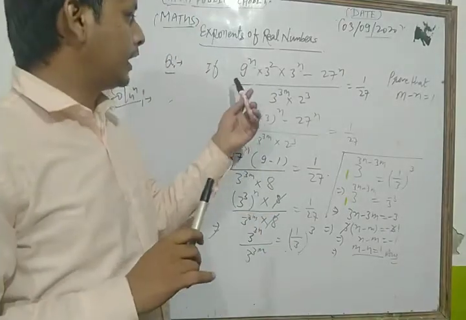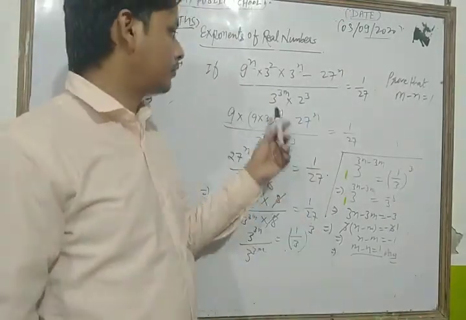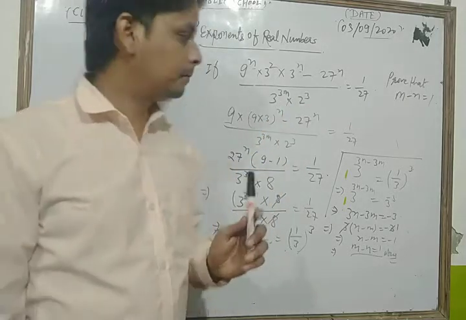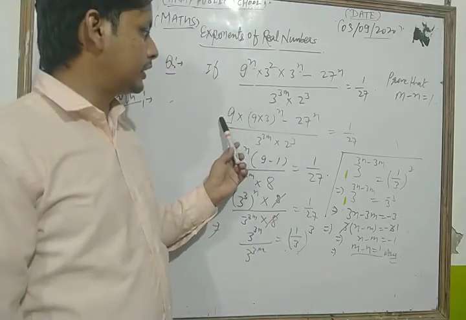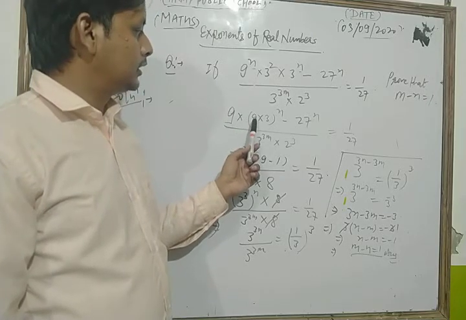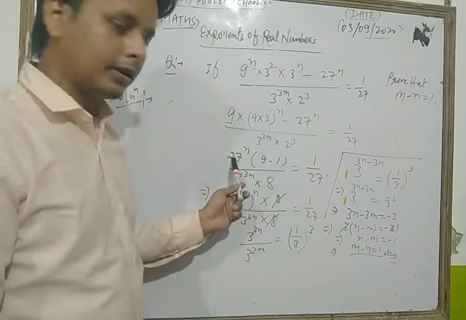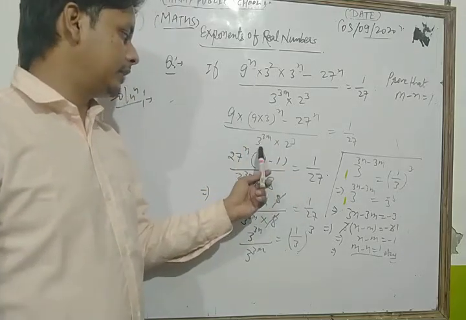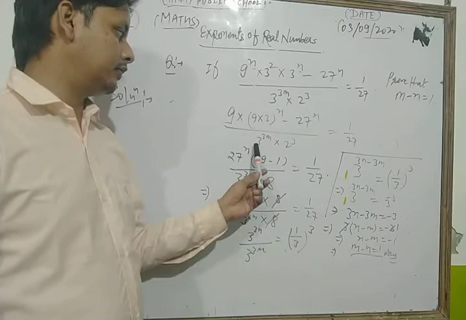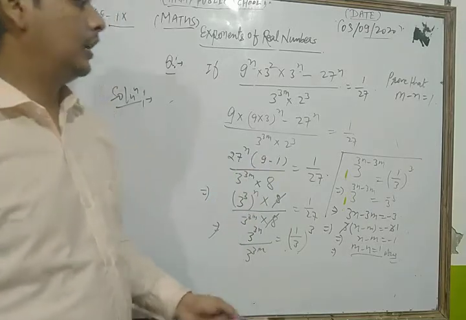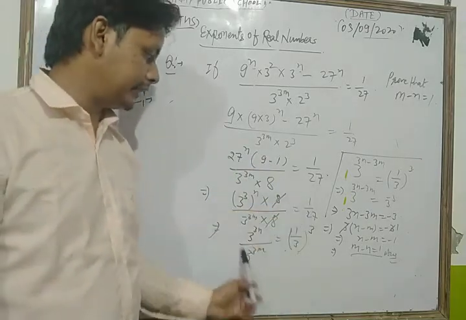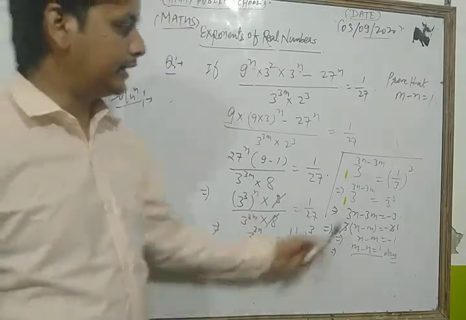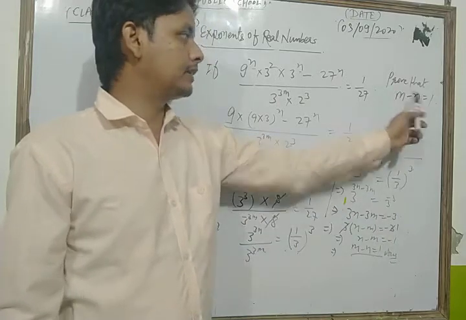Now in the denominator is 3 to the power 3m into 2 to the power 3. Now in the numerator, we take 9 to the power... 27 to the power n is common. So what do we get? We get 9 minus 1, as it is. In the denominator we can write 2 to the power 3 as that, and we write 3 to the power 3m as it is. And on the right hand side, after simplifying, we apply the laws of exponent, and simplifying them we get our result as m minus n is equal to 1.